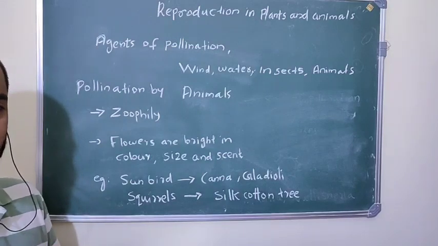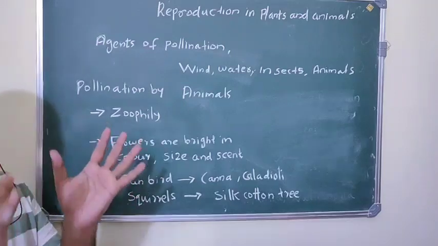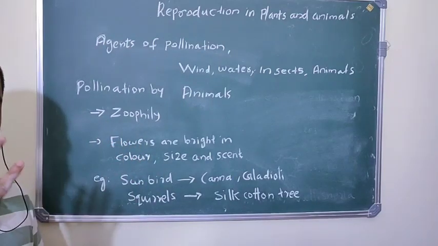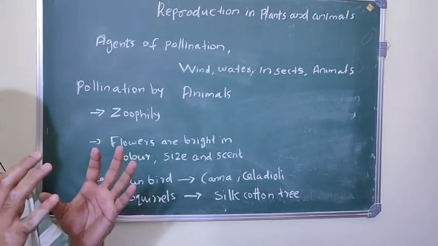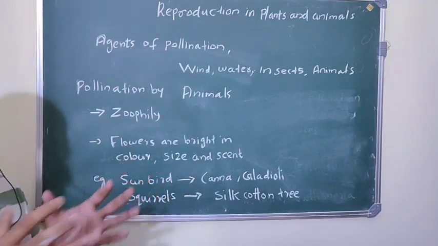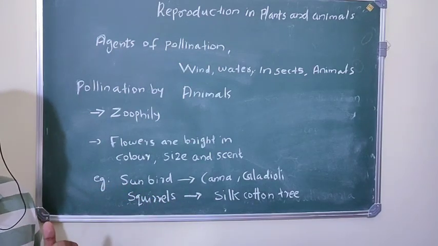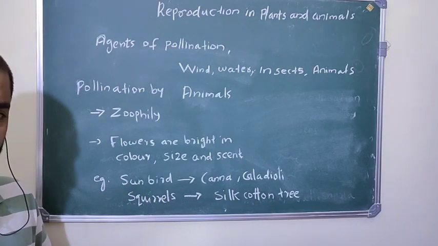So the flowers of zoophily, you can see their flowers are bright in color, and they have large size, and also they have a nice smell. So this scent and size and bright color of the flower attract these animals. So because of this, they perform cross pollination.